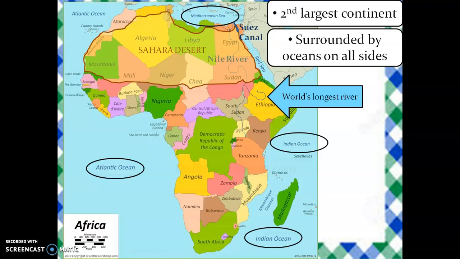The Suez Canal connects the Mediterranean Sea to the Red Sea. This canal is in Egypt and it is man-made. It allows two-way water transport between Europe and Asia without going around Africa.